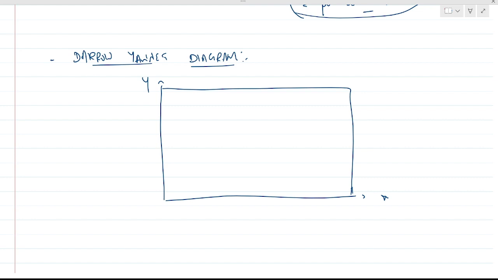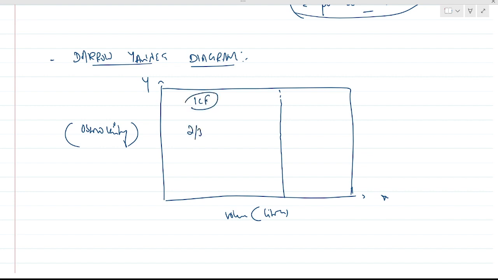On x we have volume in liters, and on the y-axis osmolarity, that is concentration. The box is divided into two parts, not two equal parts. This bigger box is the ICF component, 2/3 of total body water.